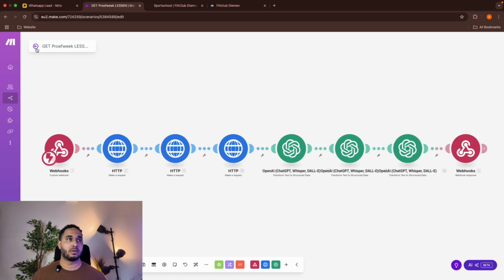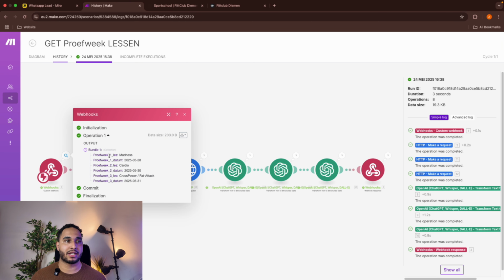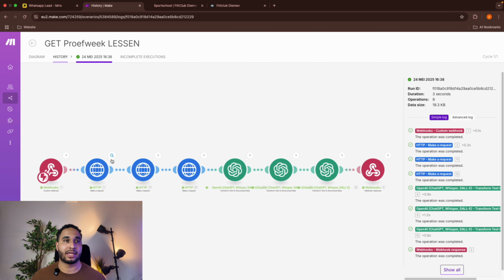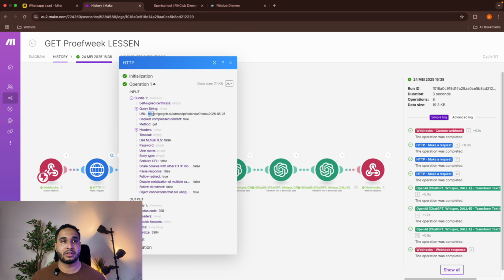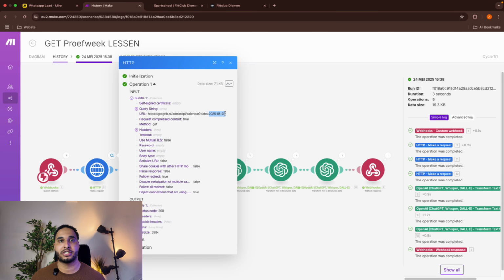All right, so let's open this. You can see here the input is the name of the lesson, the date in the instructed formatting, the name, date, name, date, all of those 3 lessons. With the date, we can make the API call. So up until here, it's fixed, and this part is the variable from the chatbot, from the AI agent. And this changes all the time. And then with this API call, we can get the schedule for that day.